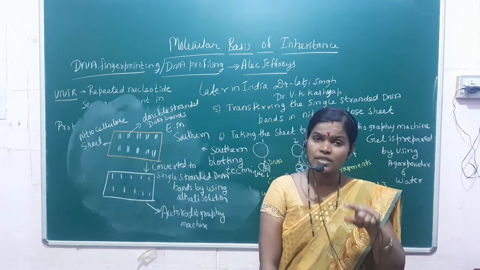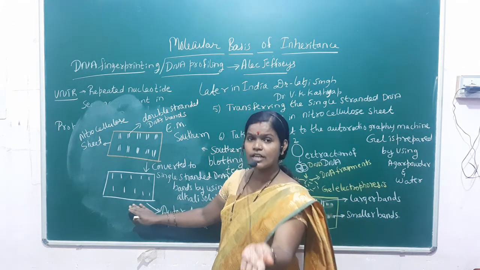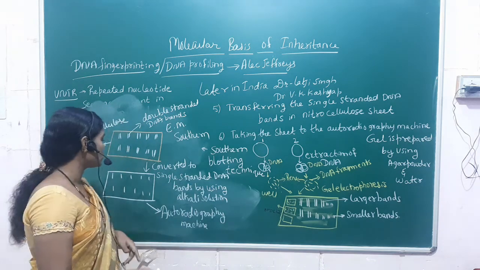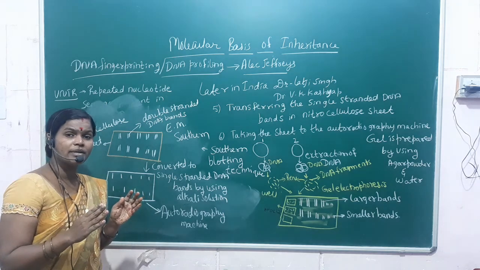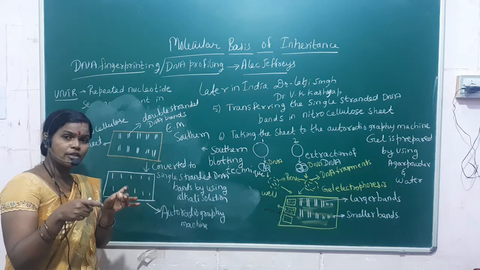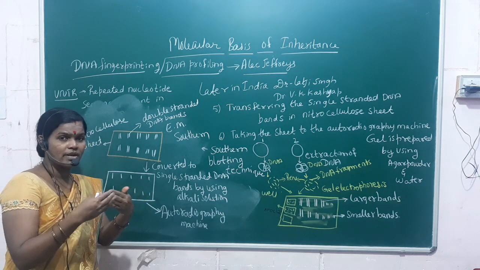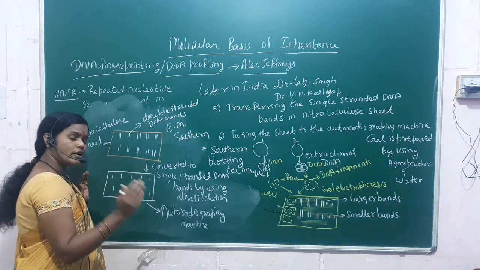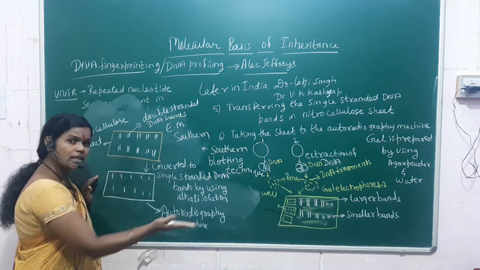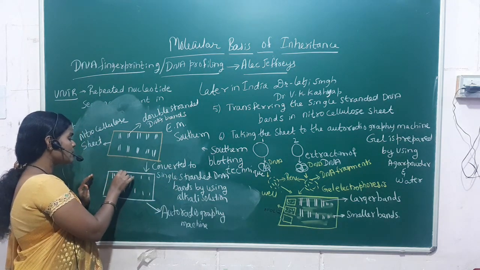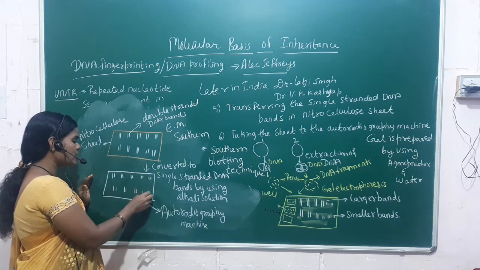So since there is already a single stranded DNA fragment there, and here we are taking the nitrocellulose sheet over there, what happens? The complementary base pairing. If you remember the first class, complementary base pair means what? Adenine always pairs with thymine by two hydrogen bonds, cytosine pairs with guanine by three hydrogen bonds. So that is complementary base pairing. When we take this to the autoradiography machine, where the single stranded DNA bands are present, wherever the nitrogen bases are matching, their complementary base pairing starts.